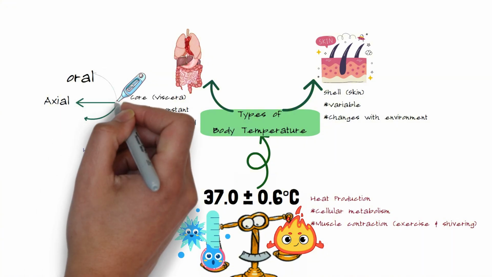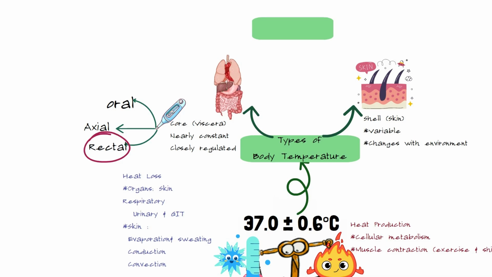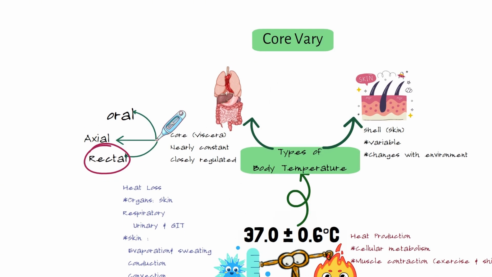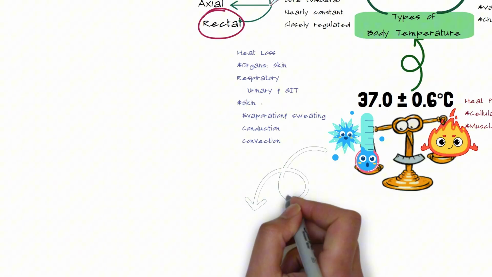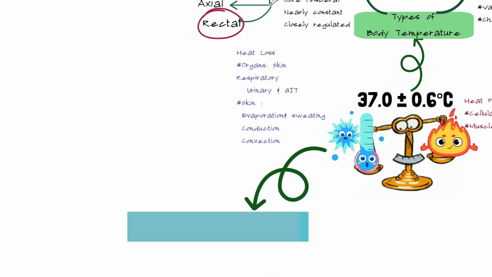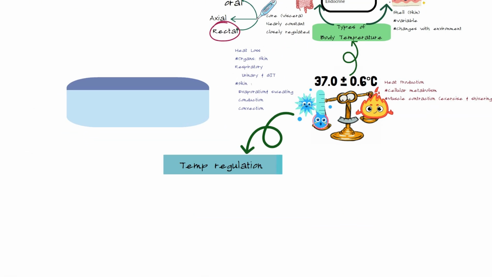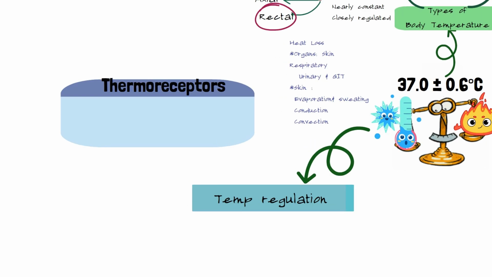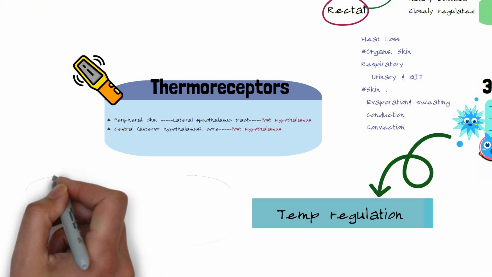So two body temperatures we have, the shell and the core, and the core is almost constant, and to measure the core, the best site is the rectal. And the core temperature usually changes by the circadian rhythm, age, sex, exercise, individual differences, and endocrine factors. And to regulate the temperature, we have thermoreceptors and the posterior hypothalamus. We have two types of thermoreceptors, the peripheral and central. Remember, the central is in the anterior hypothalamus, not the posterior.